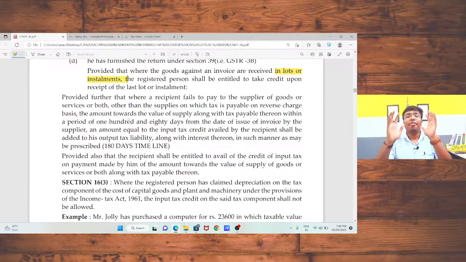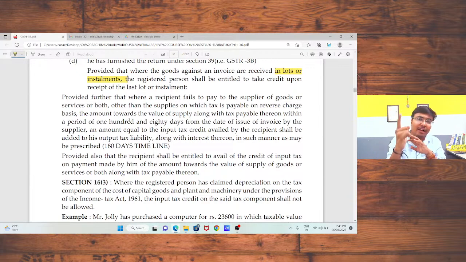Now, sir, if I bought certain goods from my supplier and I am not going to pay that amount to my supplier within 180 days from the date of invoice, in that case, I need to reverse the input tax credit. What is the logic behind this provision? Government wants flow of money in the market, so the government has come with that provision. Also, government wants to reduce fake invoicing, and for that purpose also the government has come up with this provision.